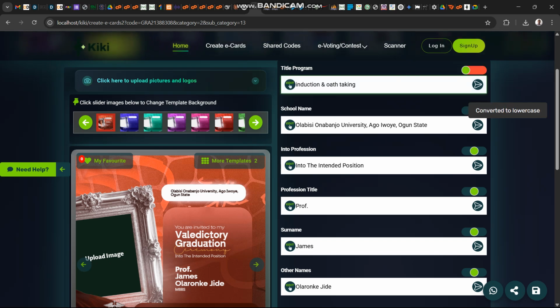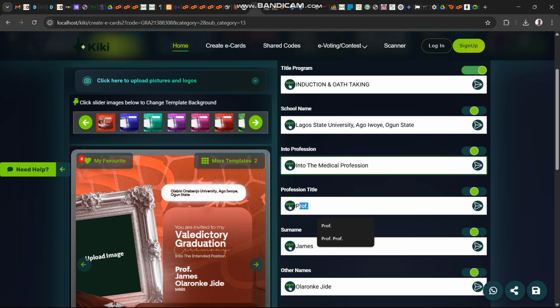And if I want to make it small letter, title case or uppercase, all you just need to do is this. If I want to change this one, I can change it to, let's say, Lagos State University. I can change this one to the profession.